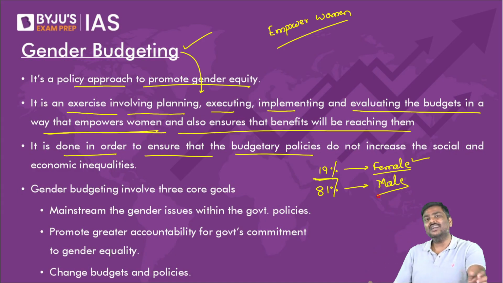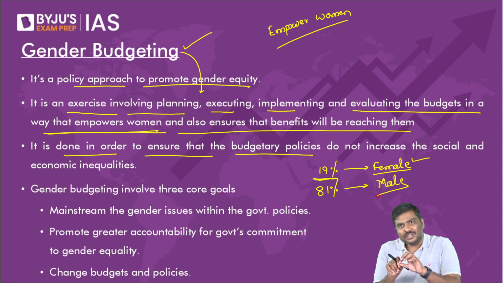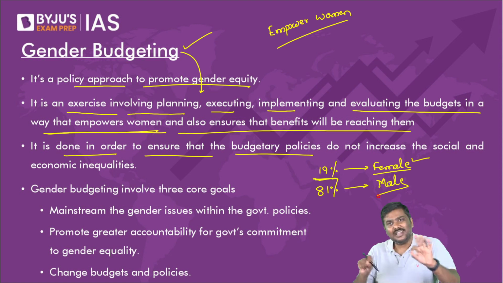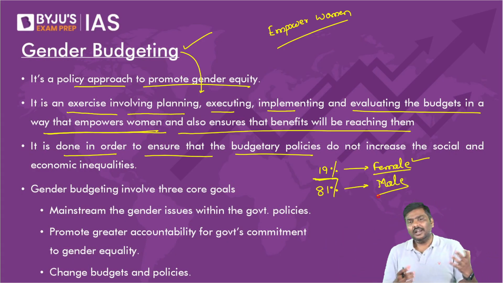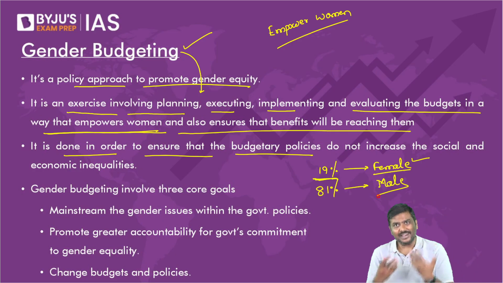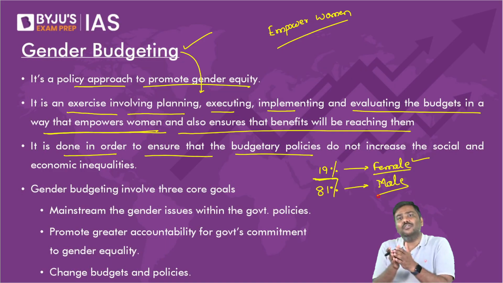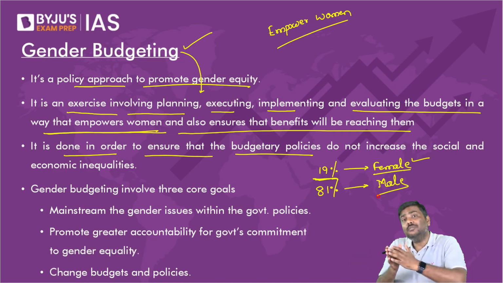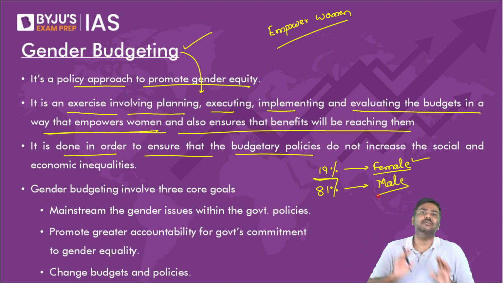Which again, don't start arguing, sir, work productivity, etc. My argument is, can you see there is a huge income inequality that is existing between male and female workers in India? Think of it. Just think of it. Don't you think there's a huge income inequality, gender gap, that is existing between male and female workers in India? That is the reason there is a need for the government to ensure that these kind of gaps which are existing should not be increasing, should be reduced. And that is what government of India does through gender budgeting policy.